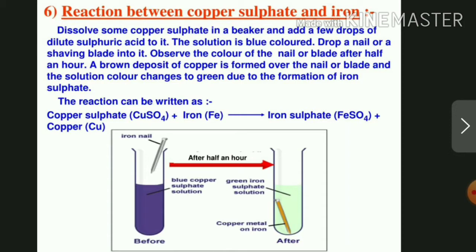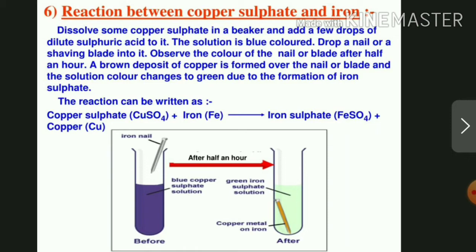Now, reaction between copper sulfate and iron. Dissolve copper sulfate in a beaker and add a few drops of dilute sulfuric acid to it. The solution is blue colored. Drop a nail or a shaving blade into it. Observe the color of the nail or blade after half an hour. A brown deposit of copper is formed over the nail or blade, and the solution's color changes to green due to the formation of iron sulfate.